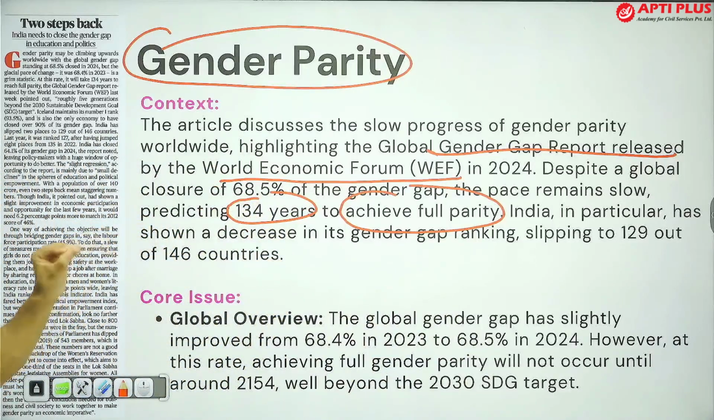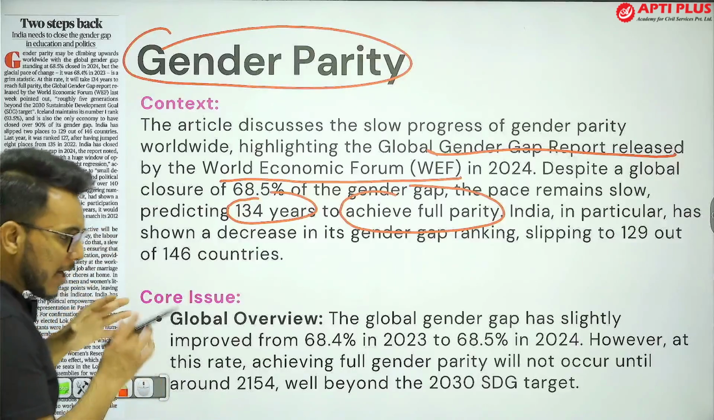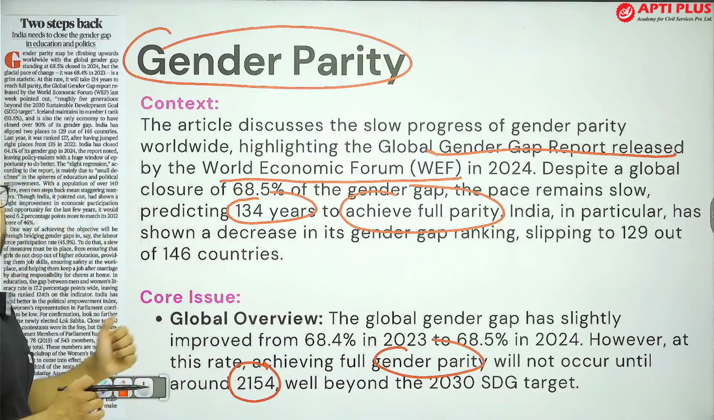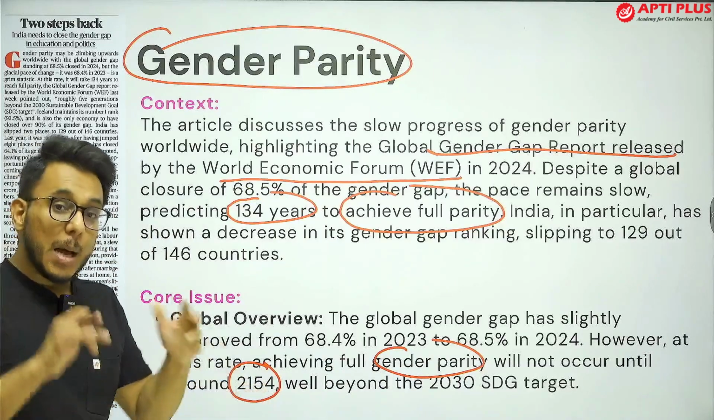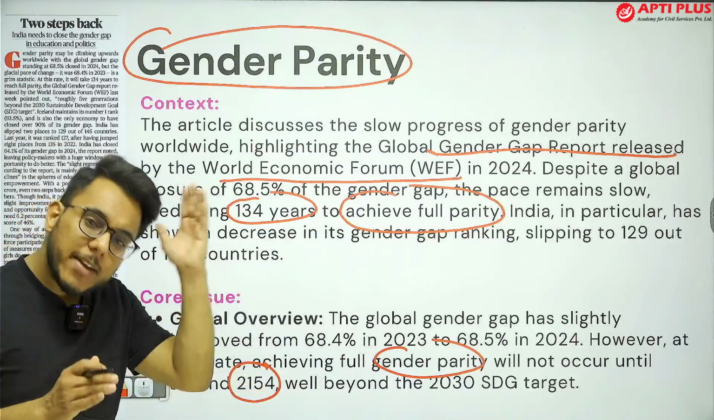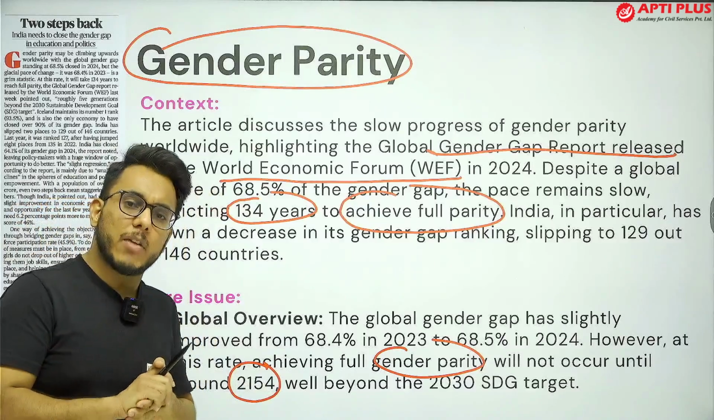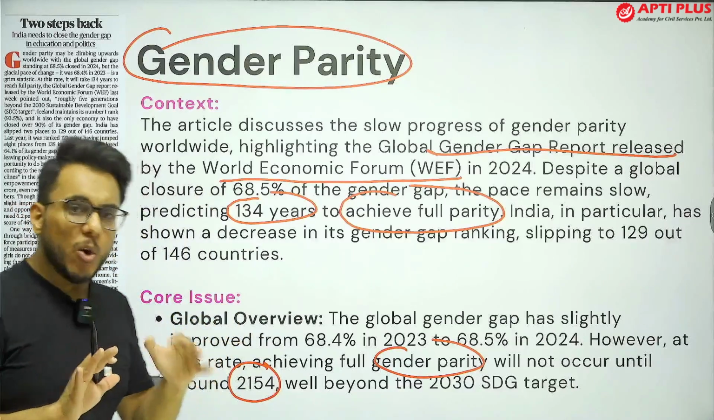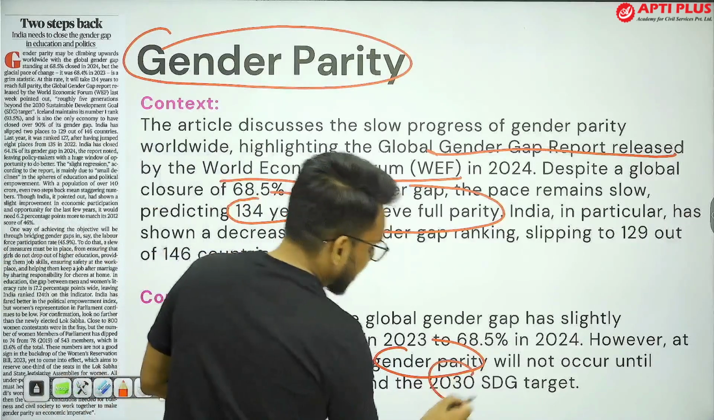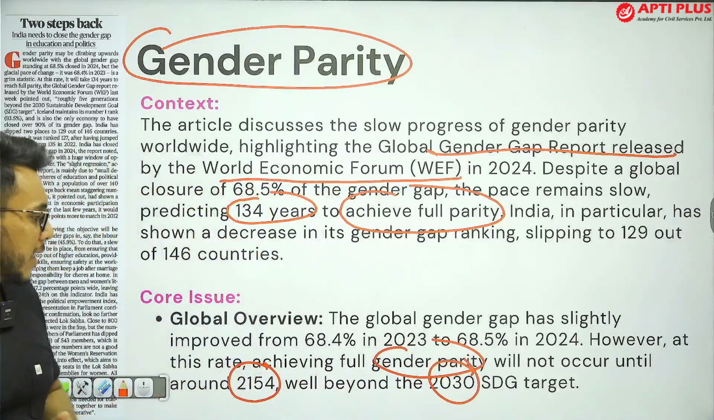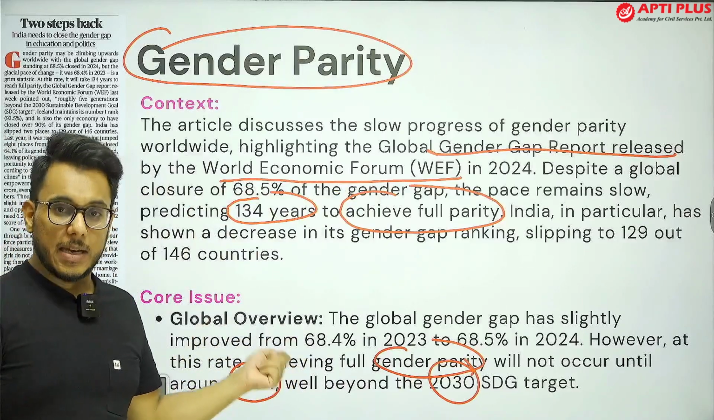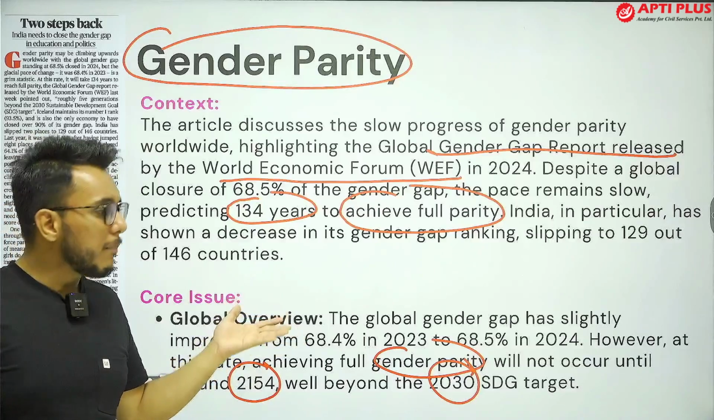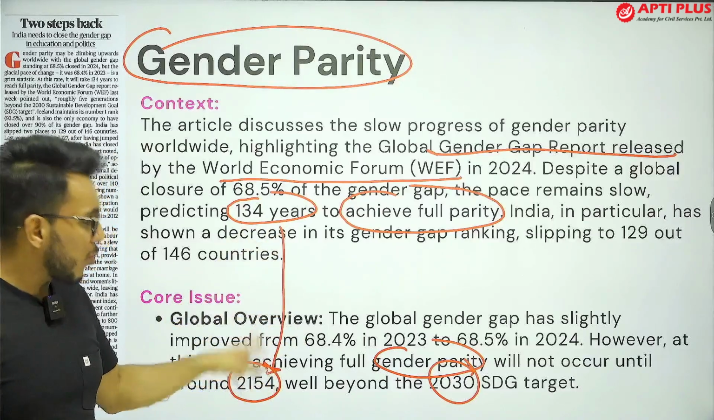According to this report, we will be able to achieve gender parity by which year? By 2154. But the SDGs, the Sustainable Development Goals that we adopted in 2015, which have 17 goals and 169 targets, took a timeline of 2030. But as per the present progress, gender parity will be achieved only by 2154.